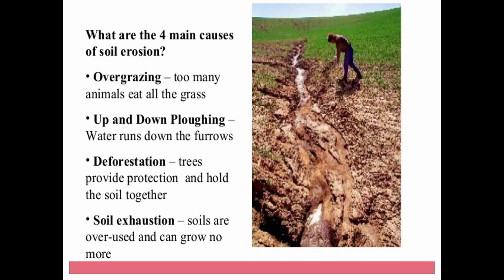Up and down plowing, water runs down the furrows. When the fields are not properly irrigated, water will run down the furrows.